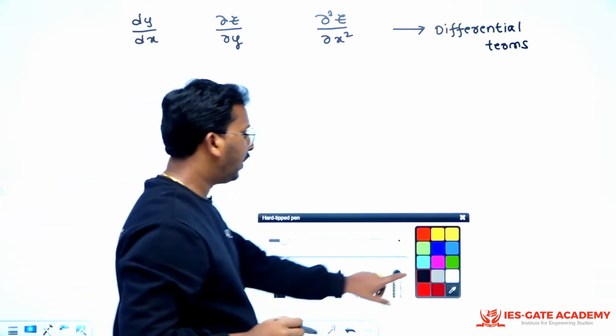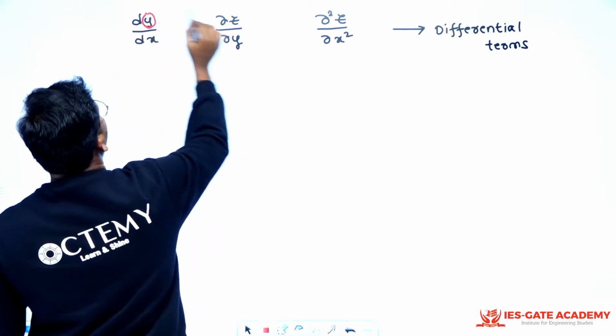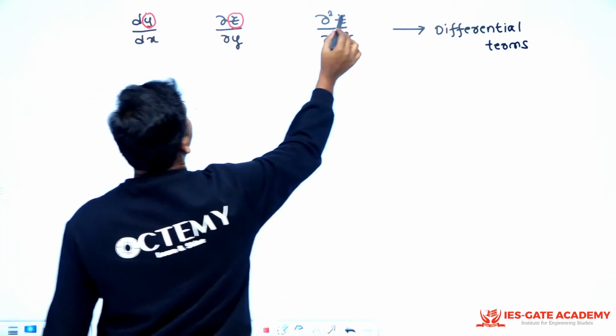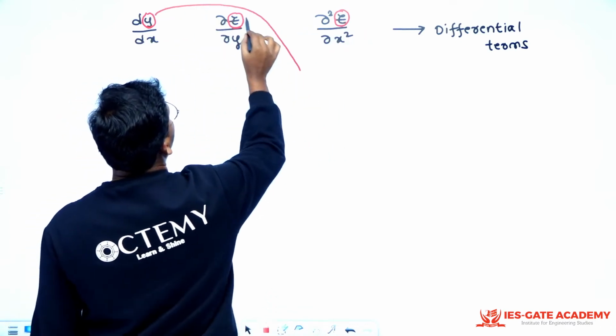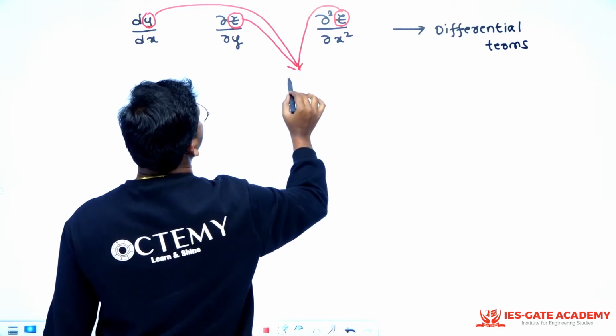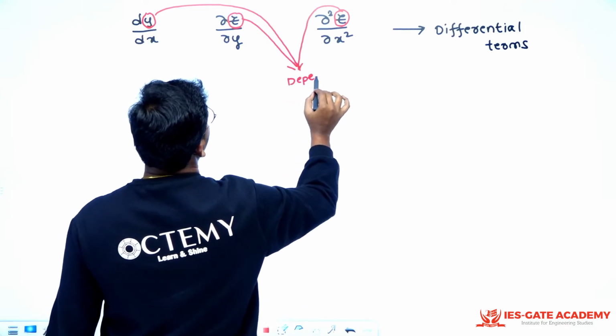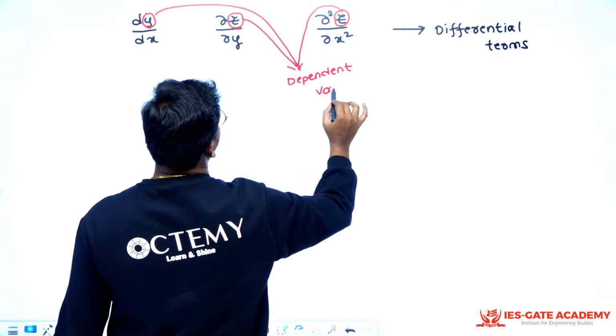In this, whenever I write a differential term, whatever there is in the numerator, these are all your dependent variables.